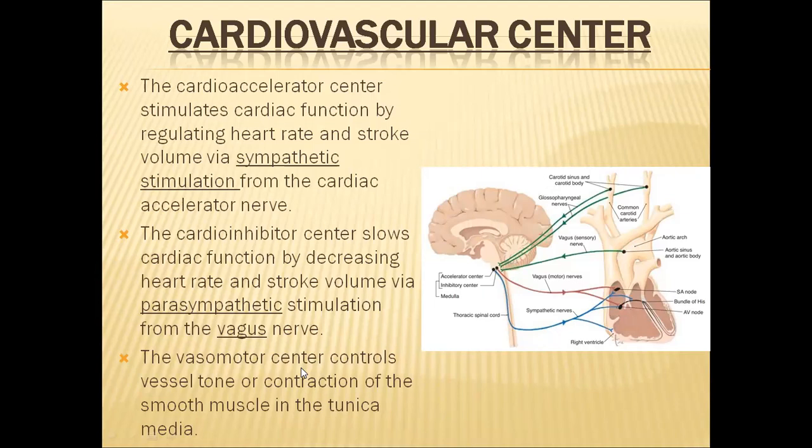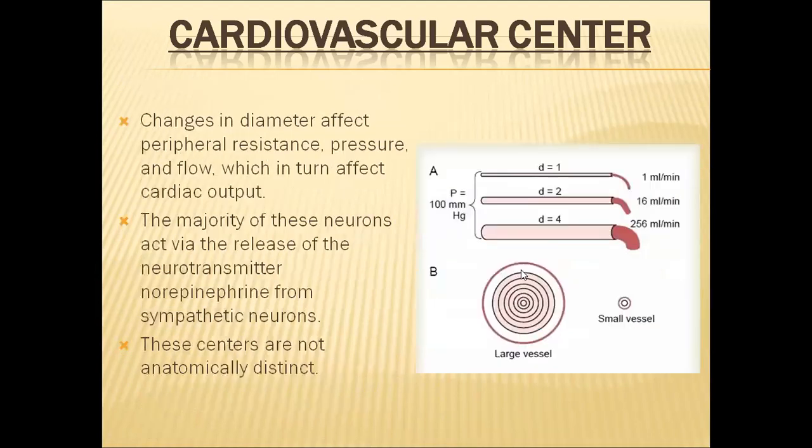In controlling the cardiac output in tissues in the body, in various organs, the blood vessels will, whenever there is a necessity, according to the need, be dilated. Sometimes the blood vessels will be constricted. So the constriction and dilation of the blood vessels will be regulated by the third center, the vasomotor center. These are the duties of these three centers which are present in the cardiovascular center.